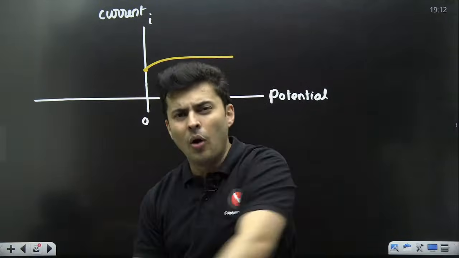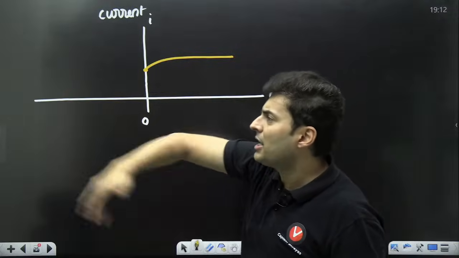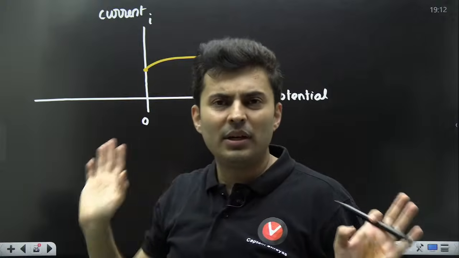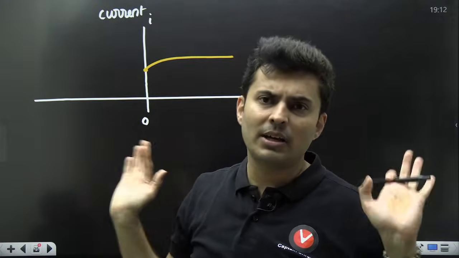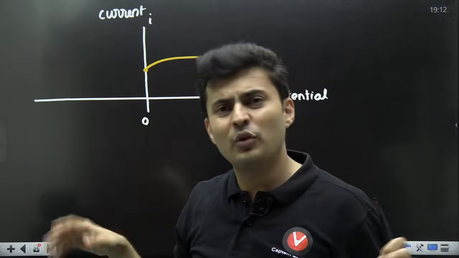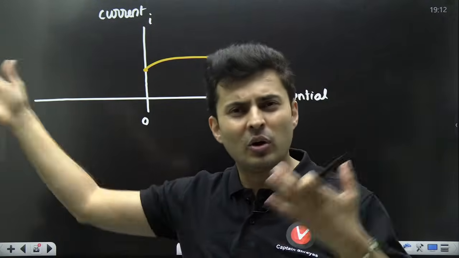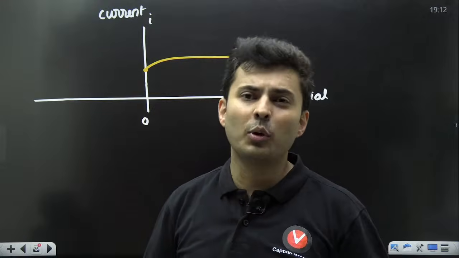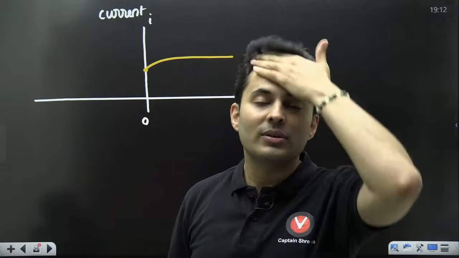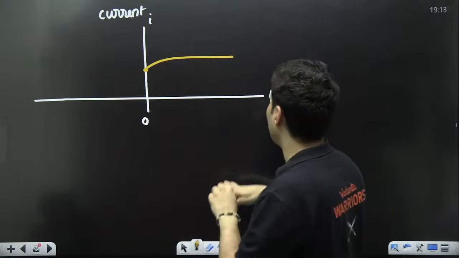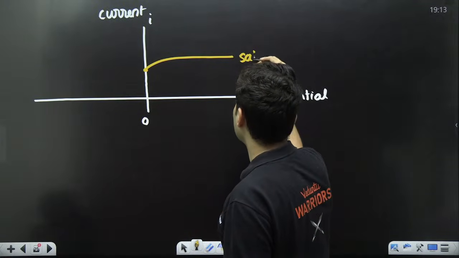You accelerated all of them, told all 100 electrons to go to the other side. Maximum voltage applied, maximum current has flown. If you increase further, nothing more will happen, because all the electrons are already flowing and making up that current. That's why it reaches a maximum value, which is called the saturation value or the saturation current.